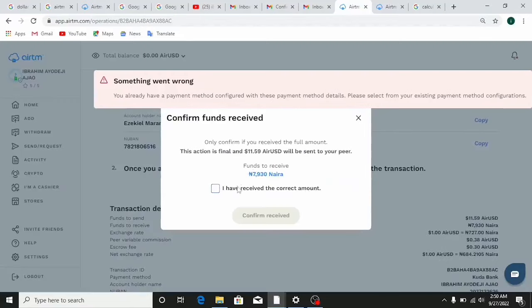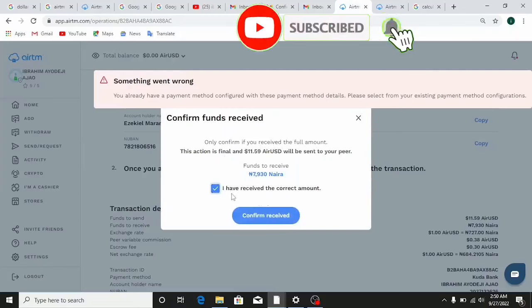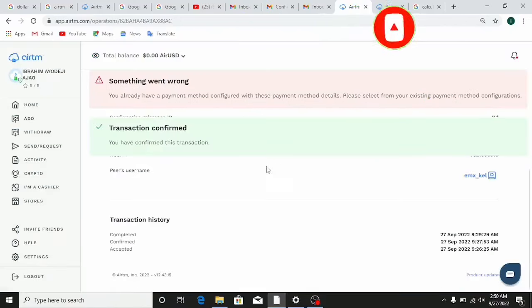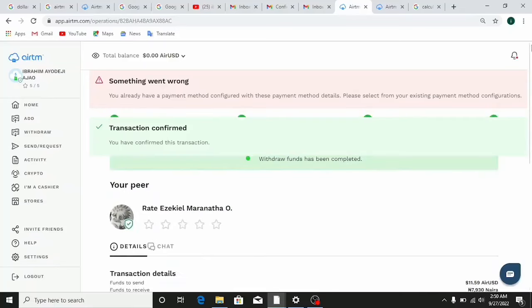So once you click on it, here it's going to say only confirm if you receive the full amount. This action is final and 11.59 AUSD will be sent to your peer. So you want to make sure you click on here I've received the correct amount and click on confirm received right here. And the only reason I'm clicking on confirm here is because I've literally received the funds. So I need to rate him 5-star.